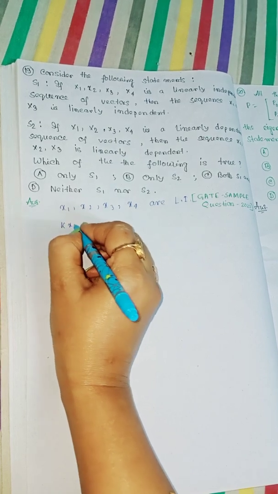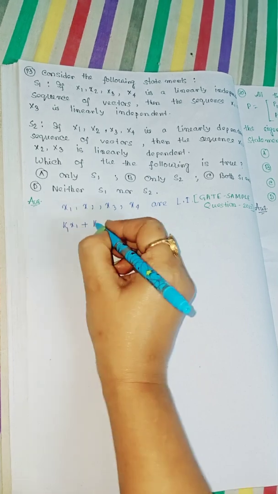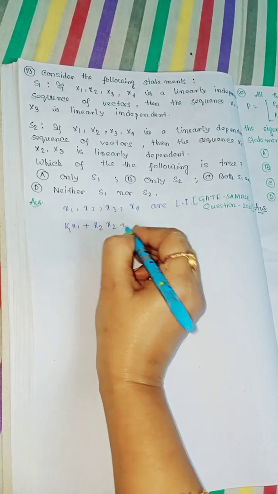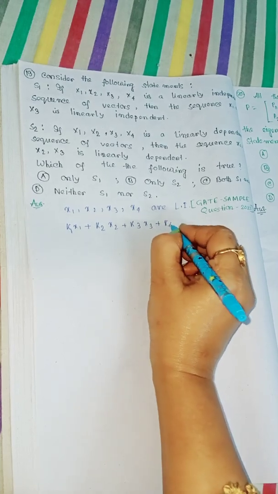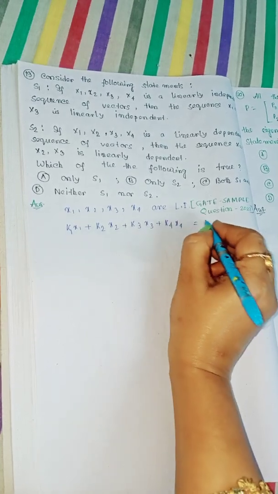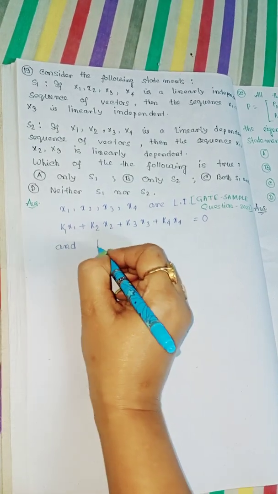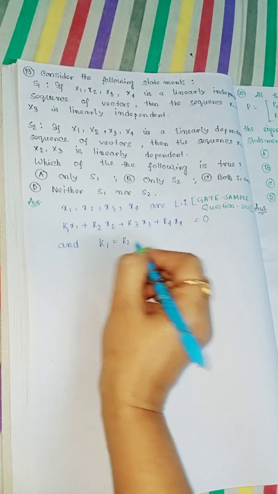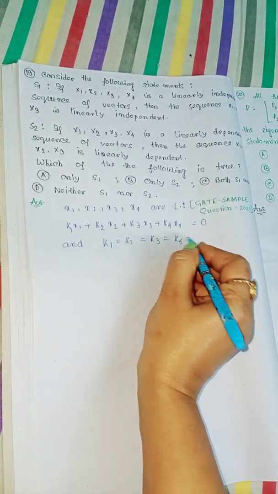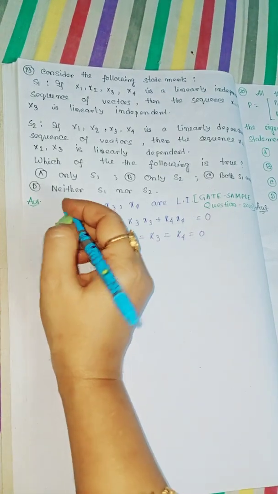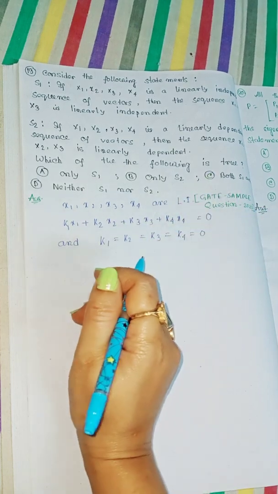Then k1 x1 plus k2 x2 plus k3 x3 plus k4 x4 is equal to 0, and k1 is equal to k2 is equal to k3 is equal to k4, that is equal to 0. So this is the condition if it is linearly independent.